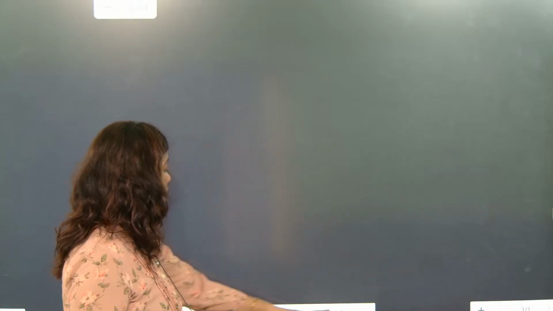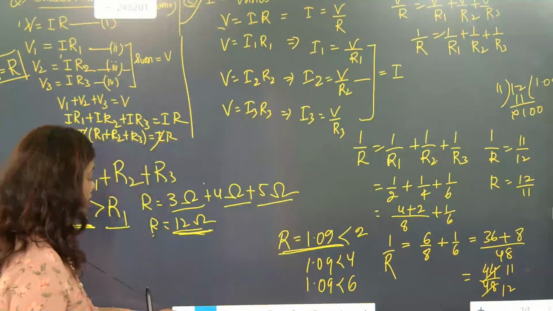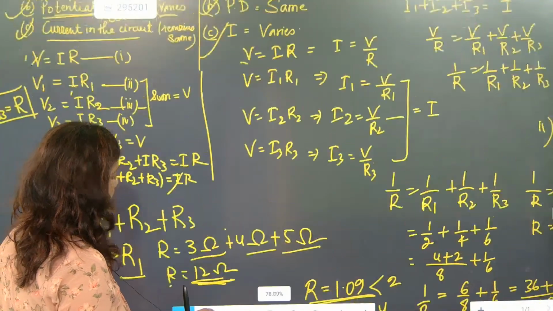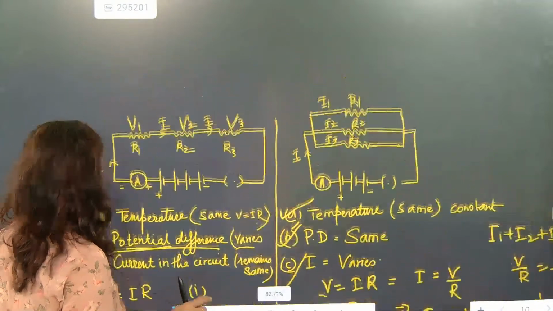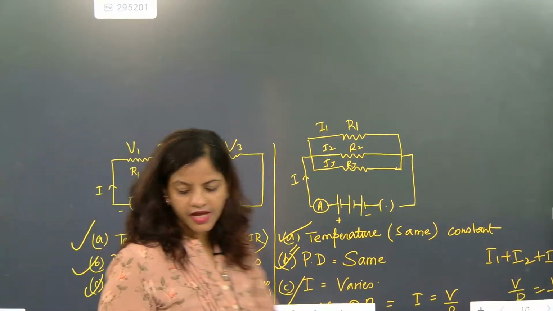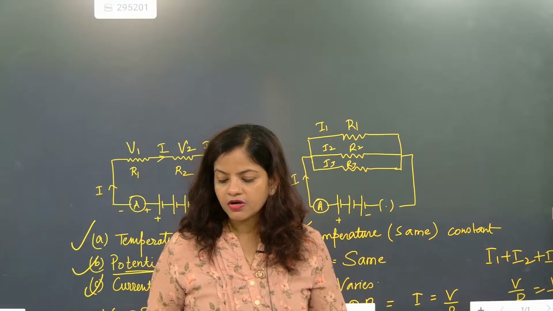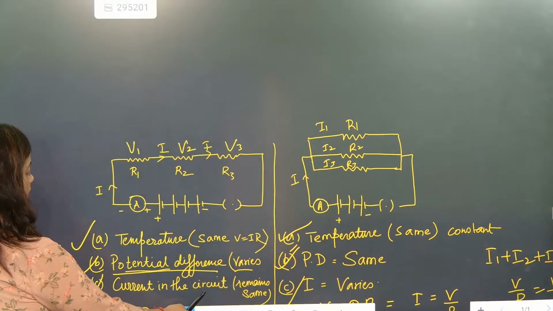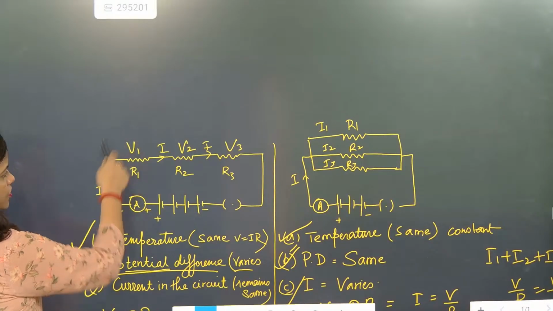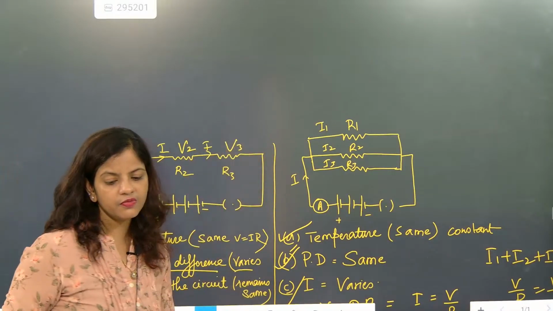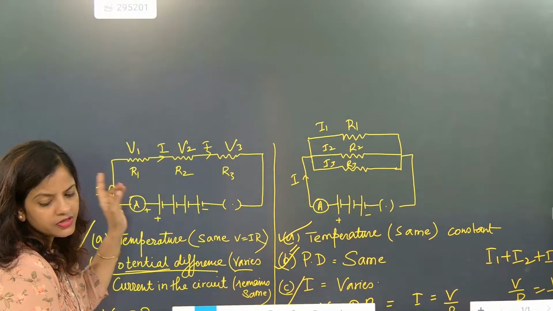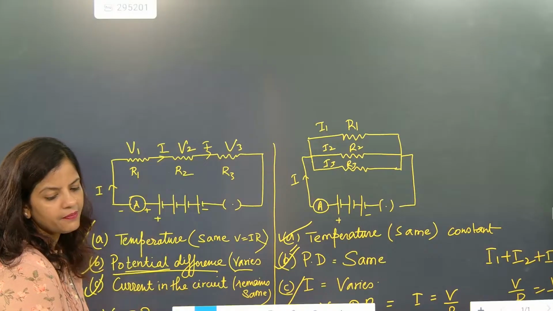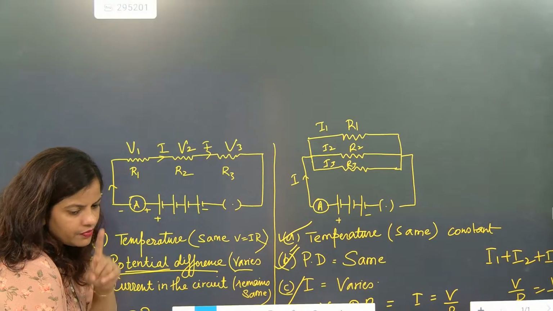The answer is here. Now please pay attention. Now it's time to understand. The entire answer is here. Still I did not get a perfect answer. So when somebody asks you these situations, you need to understand one thing. Once the current is flowing in all three resistors or conductors, only one thing will happen. Listen very carefully.